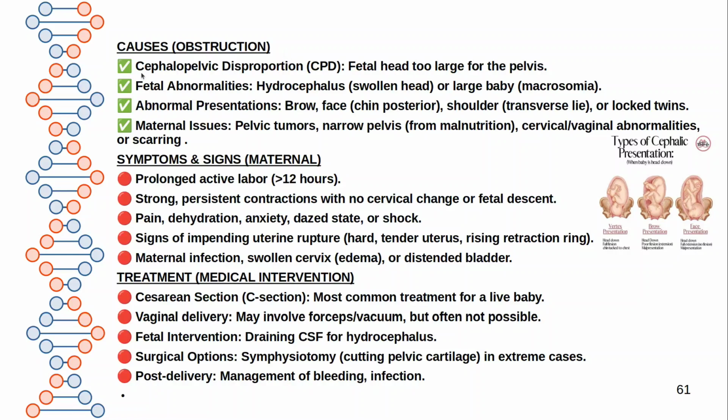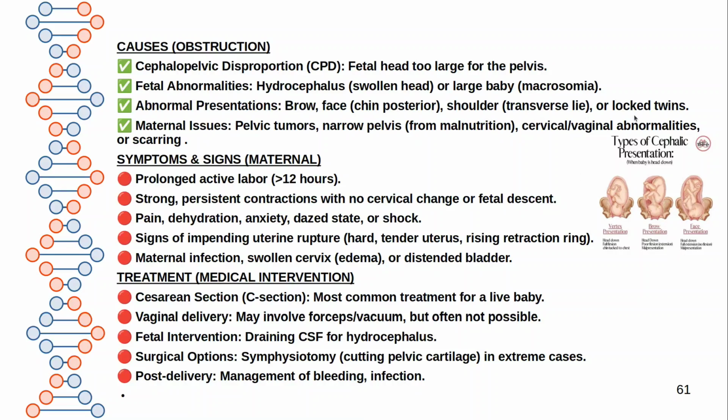Causes of this obstruction can be CPD, cephalopelvic disproportion, fetal head too large for the pelvis. Fetal problems like hydrocephalus, swollen head, or large baby, macrosomia, abnormal presentation, brow, face, that is chin posterior presentation. You can see here brow presentation and face presentation instead of cephalic vertex presentation.